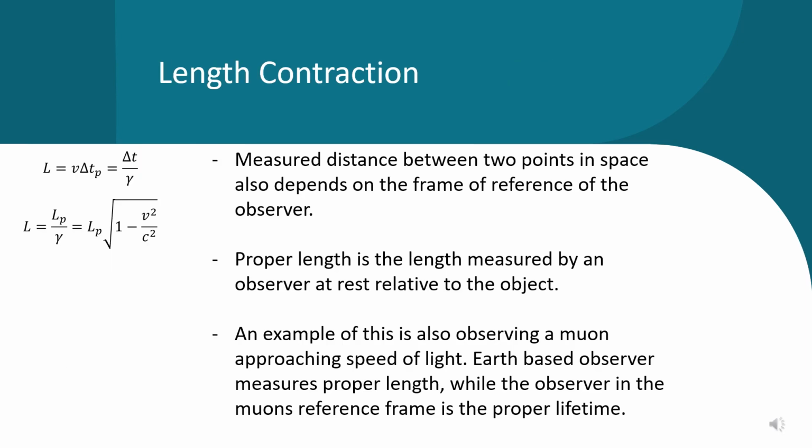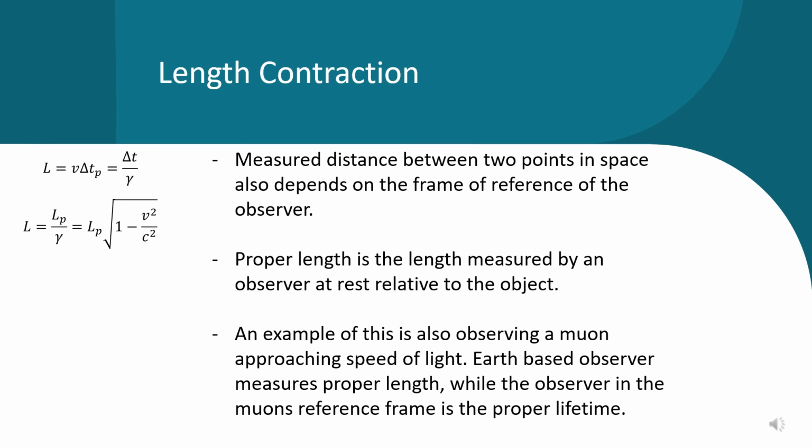Length contraction. The length of an object measured by someone in a reference frame that is moving with respect to the object is always less than the proper length. The proper length is the length measured by an observer at rest relative to the object. An example of this length contraction is also observing a muon approaching the speed of light.